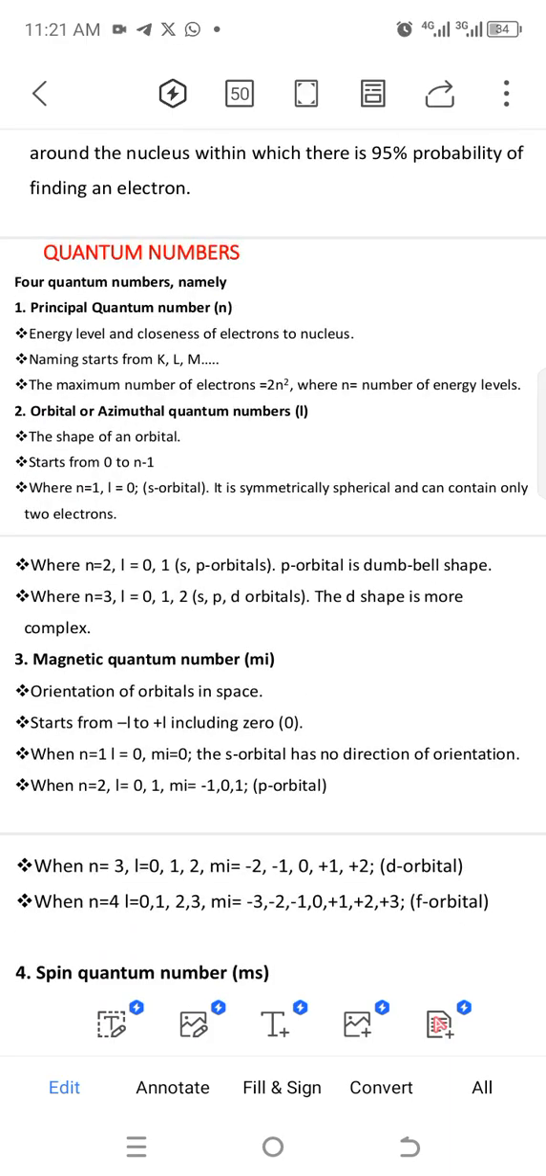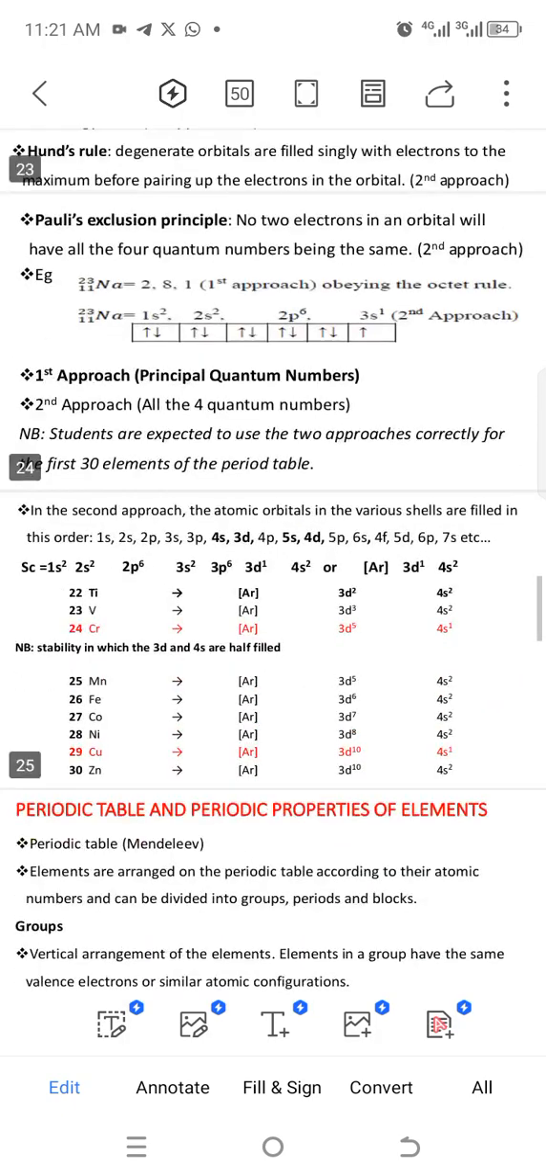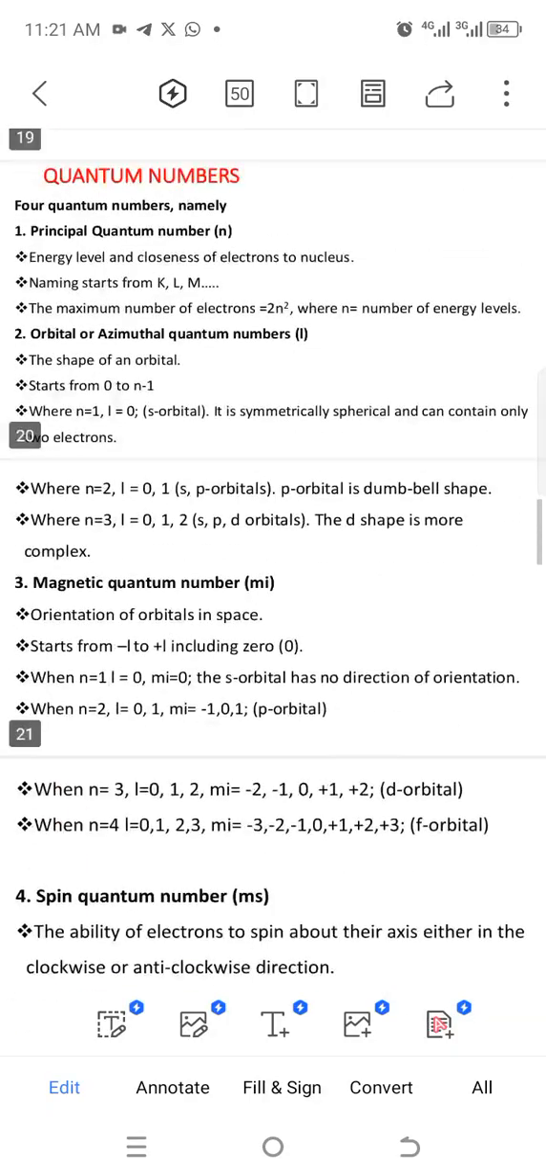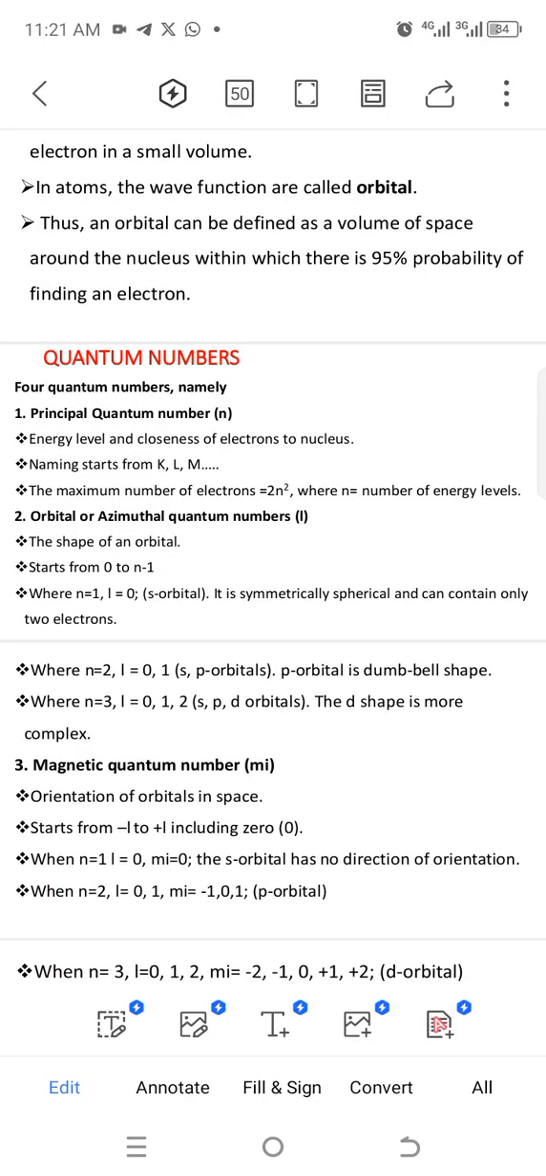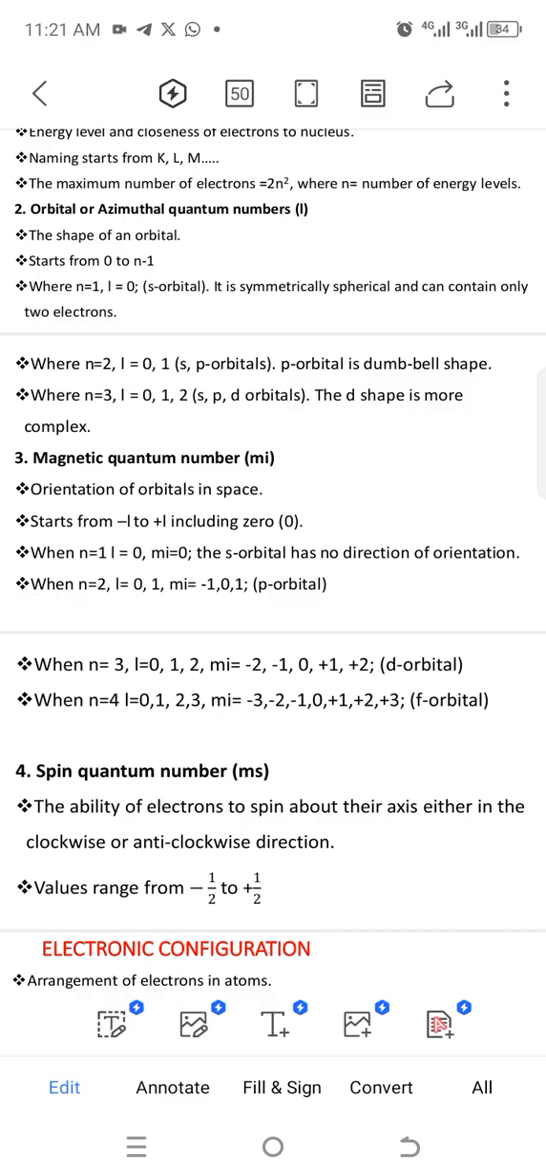Fast forward, we will be looking at quantum numbers. For quantum numbers, we have four types. We have the principal quantum number, with the symbol n. We have the orbital or azimuthal quantum number, which is l, and we have the magnetic quantum number and the spin quantum number as well.